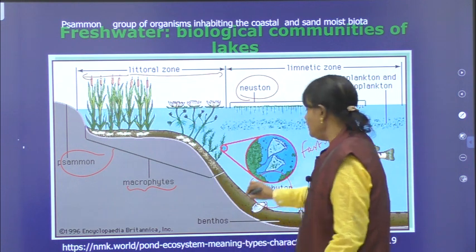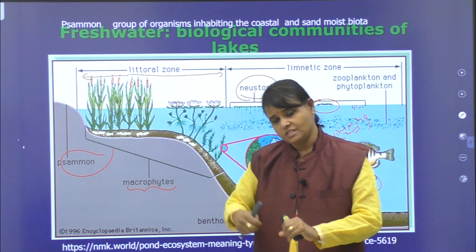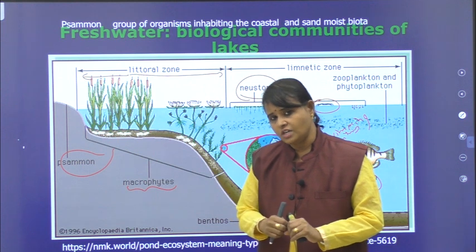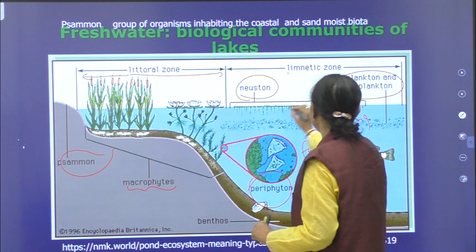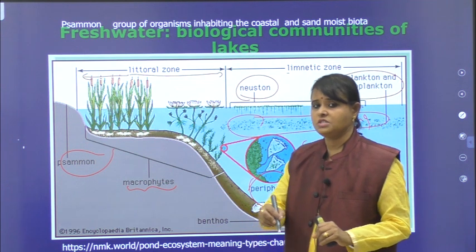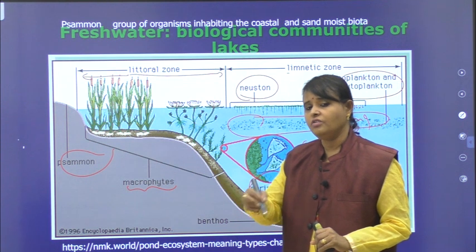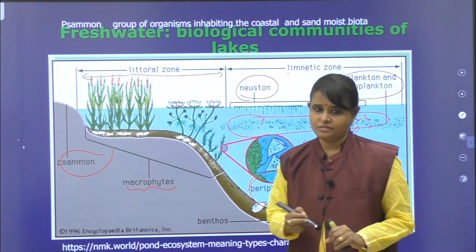Periphyton, you can see. There are some organisms which are attached to the substratum and hang. Such organisms are known as periphyton. See, these are zooplanktons, phytoplanktons. I already told you what these are: free floating masses of plants and free floating organisms in the water, right?